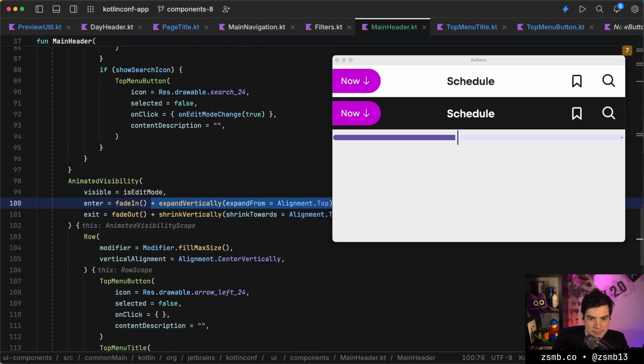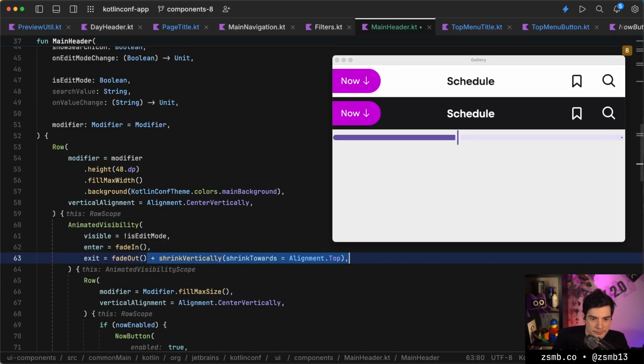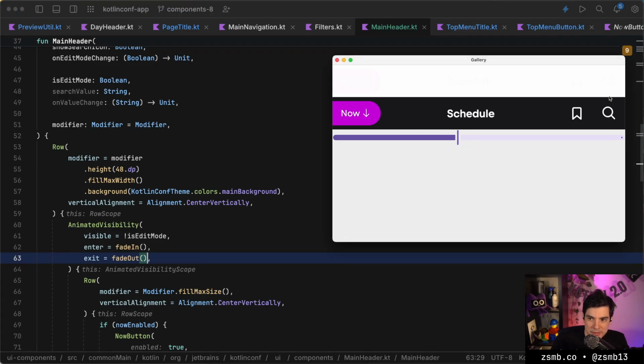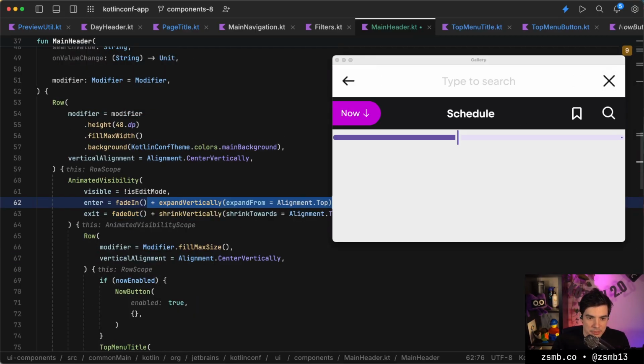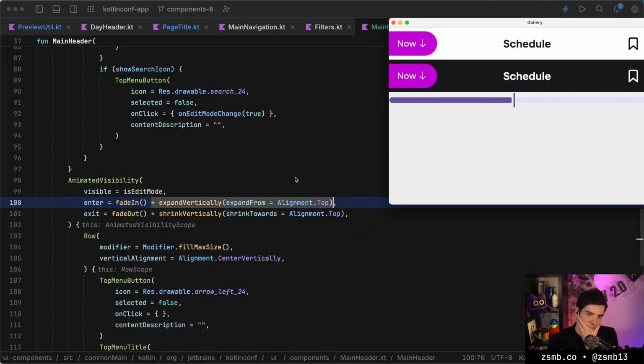I mean, should we just fade between the two? The other shrinking animations worked so nicely. I wanted to use the same thing here. But for some reason it's a bit more complicated. So when we're entering, we fade in.